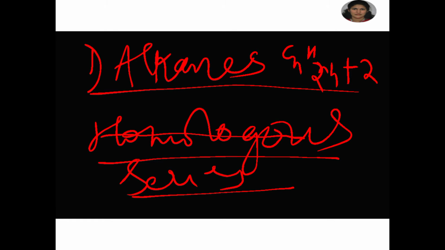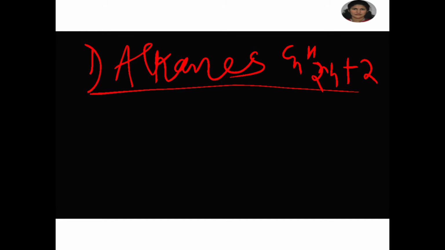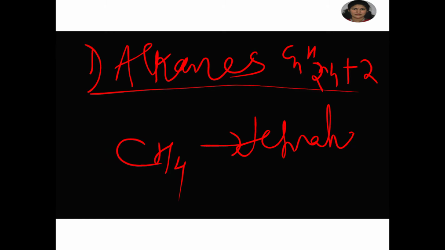Then the methane compound, CH4. According to VSEPR theory, methane is a tetrahedral structure, which is multiplanar, in which a carbon atom lies at the center and the 4 hydrogen atoms lie at the 4 corners.